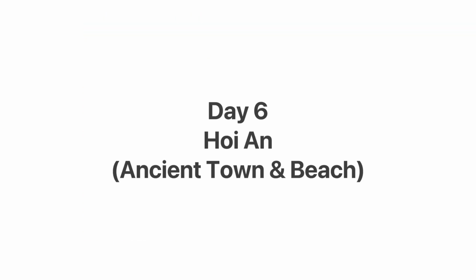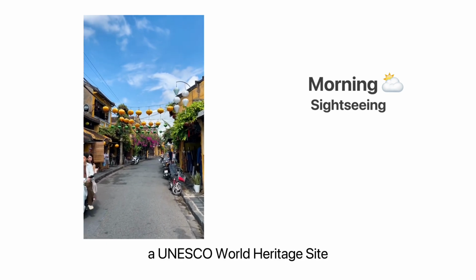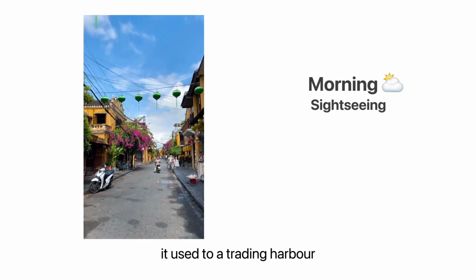Day 6. Hoi An Ancient Town and Beach. Your morning starts with a walk through the heart of Hoi An Ancient Town, a UNESCO World Heritage Site. It used to be a trading harbor in the past.